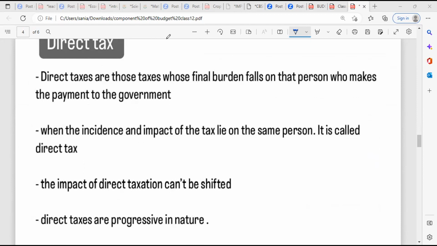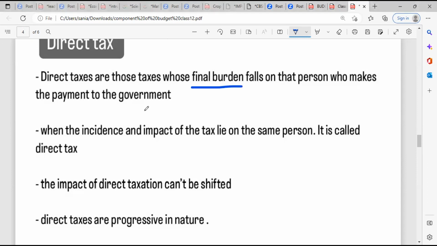For example, whenever you are earning, you have to pay tax. You are earning and you are the only one who will pay the tax. You cannot ask your father or your relatives to pay your tax. You are earning, so you will have to pay that. So that is direct tax. Direct taxes are those taxes whose final burden falls on the person who makes the payment to the government.